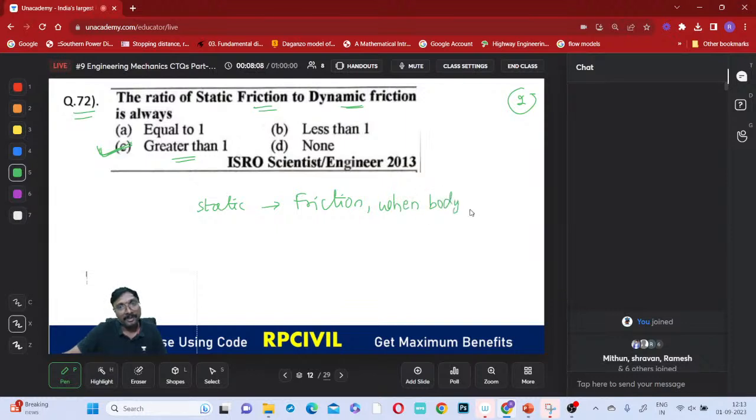Whatever friction comes when the body is at rest, that is static friction.